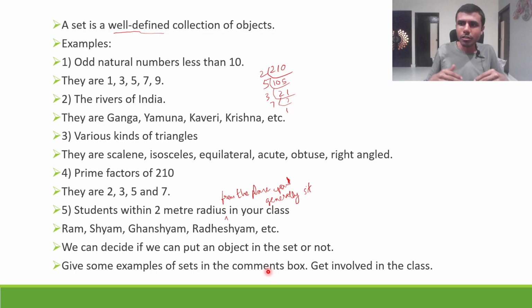It could be anything. Collection of colors, collection of colors in VIBGYOR or like in a rainbow, etc., etc. Be as creative as possible, and I'll check your creativity. Fine. Let's see who will give the creative sets. But the thing is, for a collection to be called a set, it must be well defined. Now, let's see who will give some good real life examples or any example. Just give something in the comments box. Now, let's move forward.